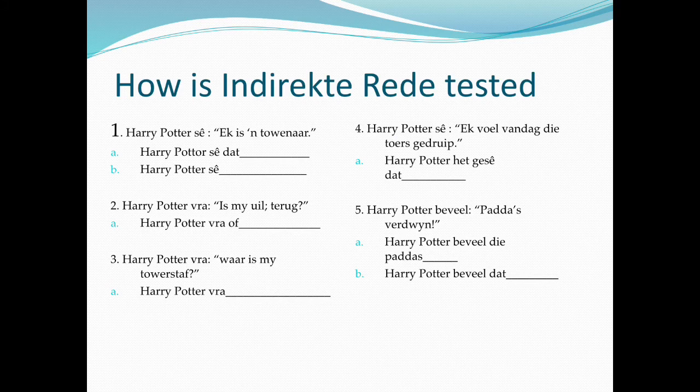Is indirekte rede tested? Number 1. Harry Potter sê, "ek is 'n towenaar," could become A. Harry Potter sê dat hy 'n towenaar is, or B. Harry Potter sê hy is 'n towenaar. Or 2. Harry Potter vra, "is my uil terug?" Could be A. Harry Potter vra of sy uil terug is, etc.